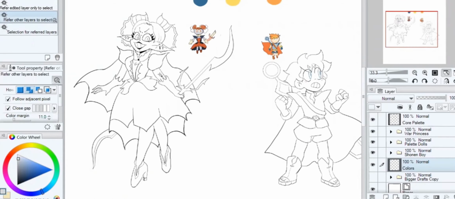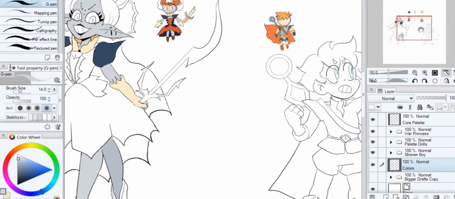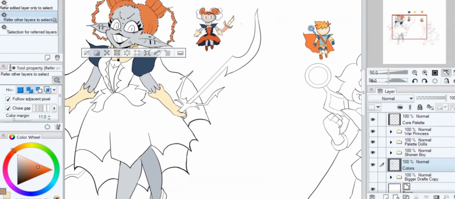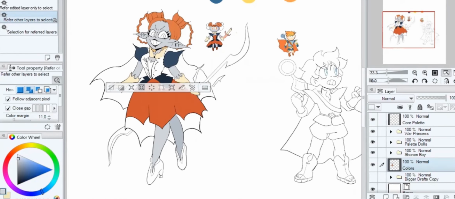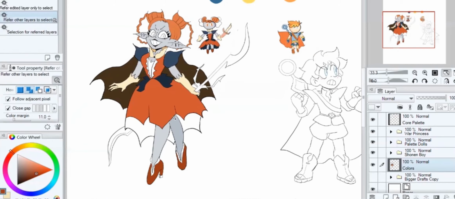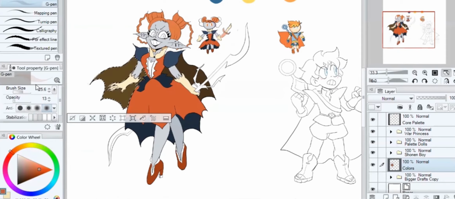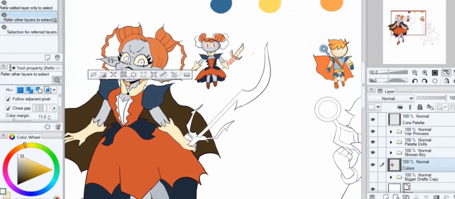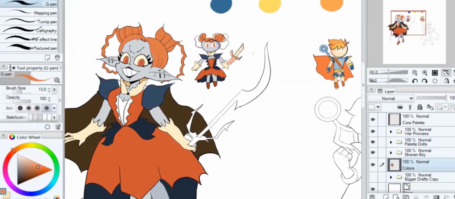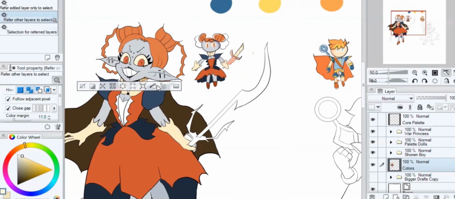I'm going to use the same three colors, blue, yellow, and orange, to demonstrate how any colors can make a person look good or evil if you use them the right way. Most good character designs use a color scheme that involves one central color and at least 2 or 3 supporting colors. So when coloring your character, ask yourself, where do I want the viewer's eyes to be drawn to first? I wanted the queen's color scheme to be mostly orange, as it's the most violent color in the 3 I chose, so I made sure that her sharp dress and hair would be bright orange.